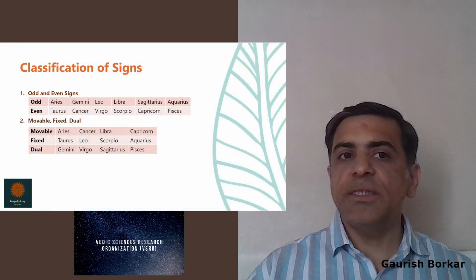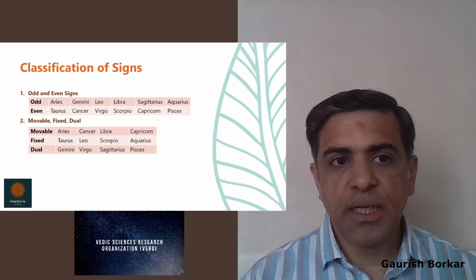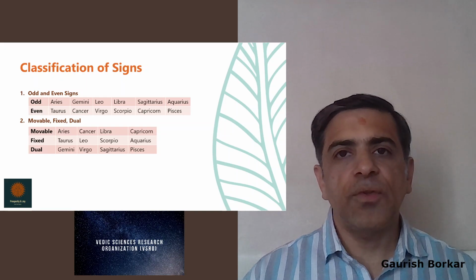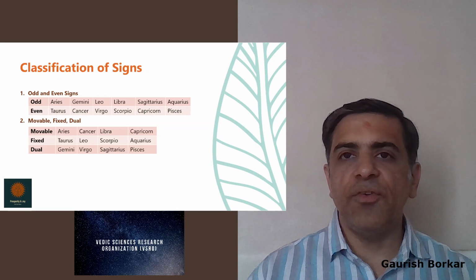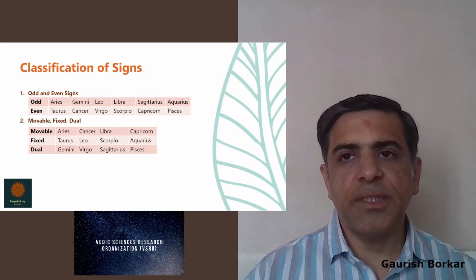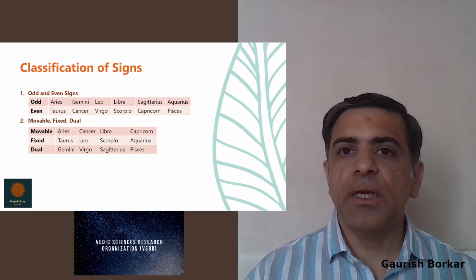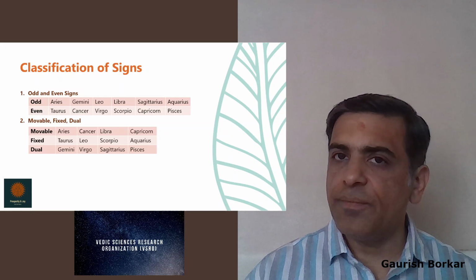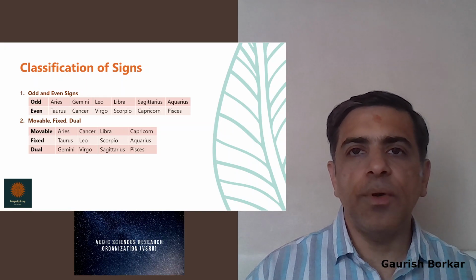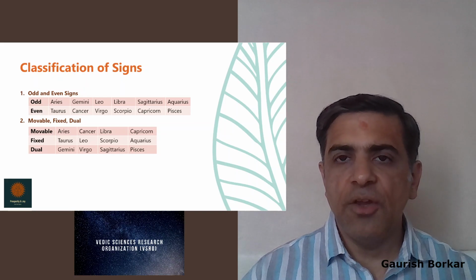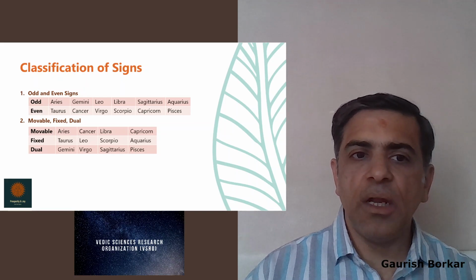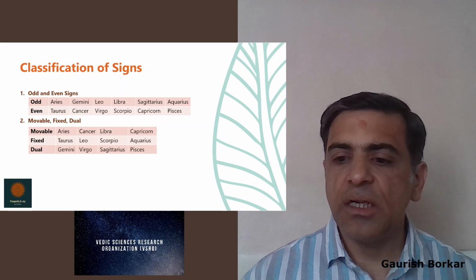Now let's look at this classification of signs. The classification of signs is basically odd and even. So odd signs are 1, 3, 5, 7, 9, 11, and even signs are 2, 4, 6, 8, 10 and 12. Then the movable, fixed and dual signs. The movable are 1, 4, 7, 10. Fixed are 2, 5, 8, 11. And dual are 3, 6, 9 and 12.